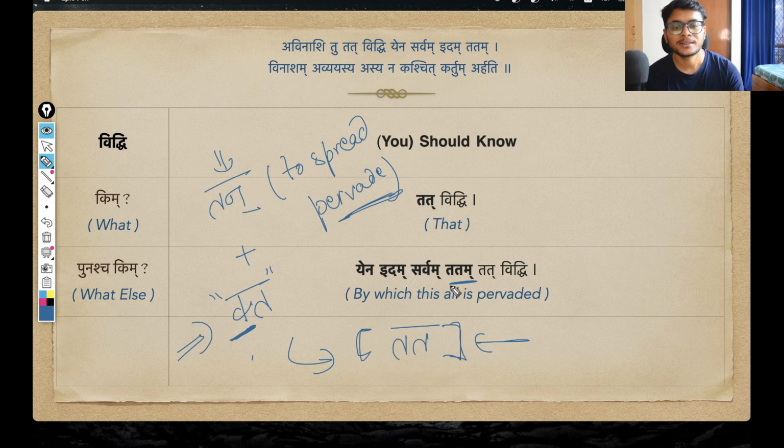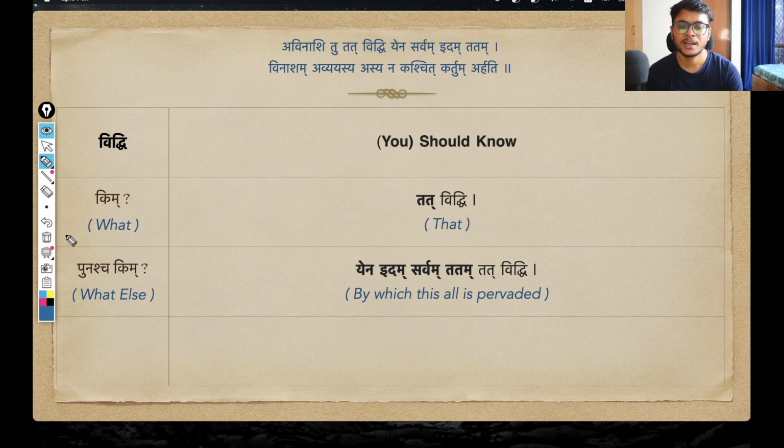Okay, and tatam, why this form? Because again, idam sarvam, all of these forms are neuter gender forms. We can already see that from their look, idam sarvam. These are all in the prathama vibhakti, the first word case, neuter gender form. So of course, this tata pratipadika will also take the first word case neuter gender form, and it will change into the normal tatam. That is what we see: yena, by which idam sarvam, all this tatam is pervaded. I hope this entire structure makes sense.